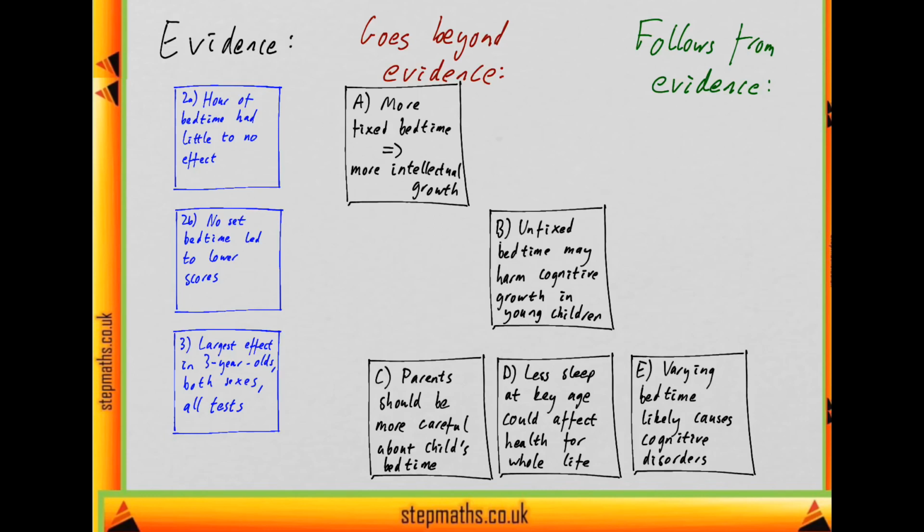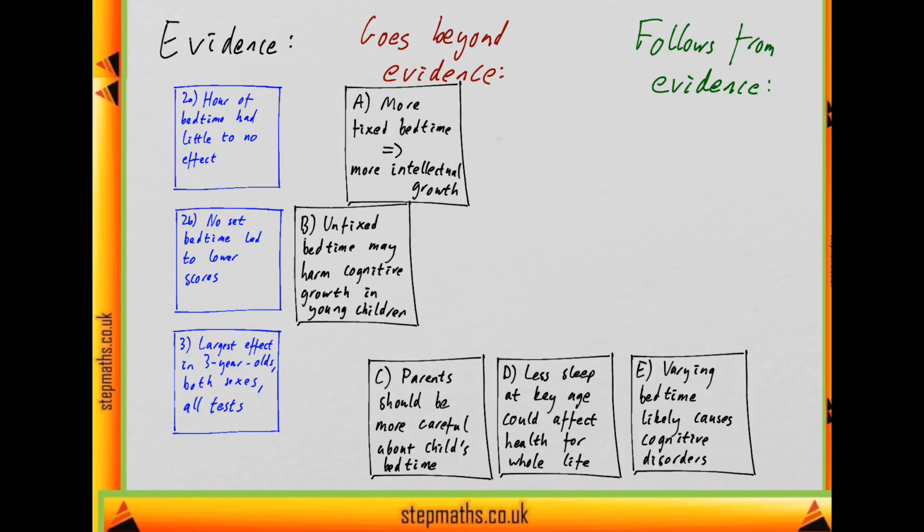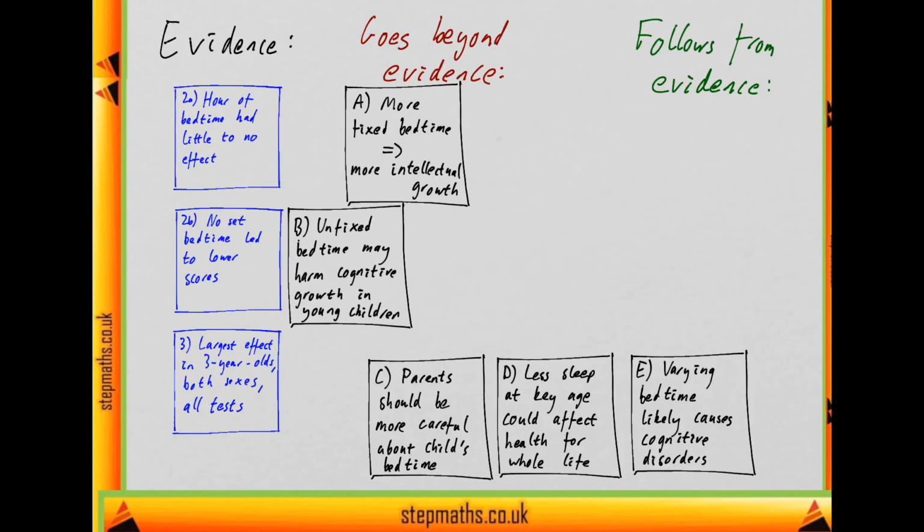Next, if we look at B, B says not having a fixed bedtime could disrupt cognitive development in young children. So firstly, this isn't a very strong conclusion because it says may. And secondly, if we compare it to the evidence, it looks like it's relevant to all the evidence. So it's talking about the unfixed bedtime.